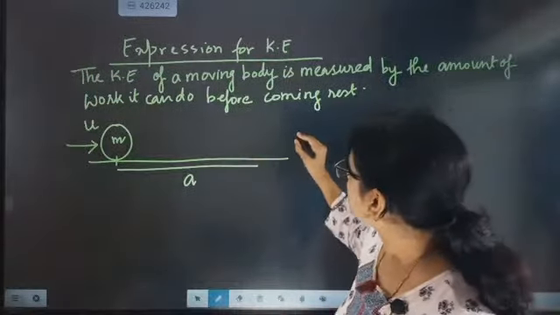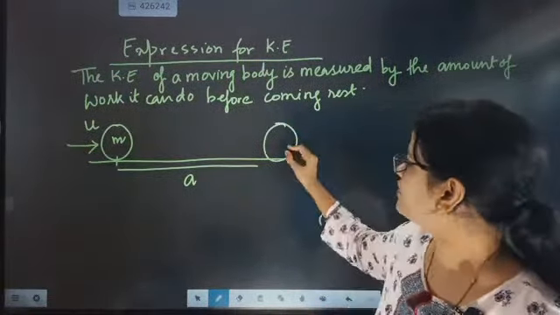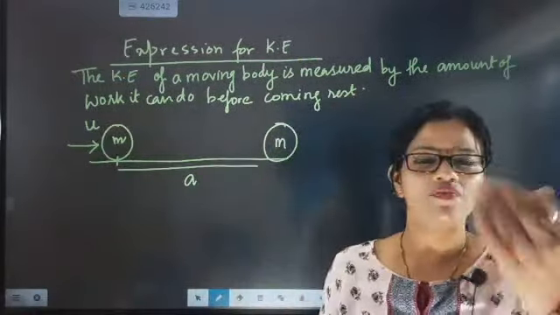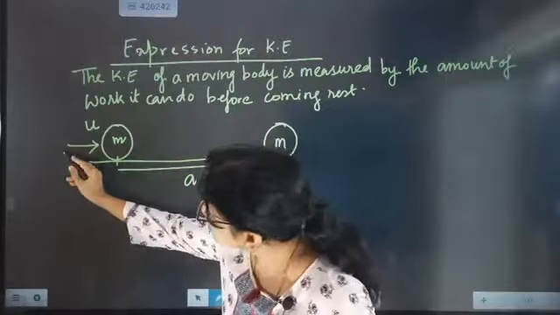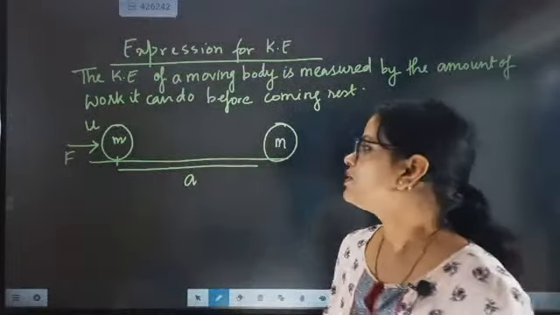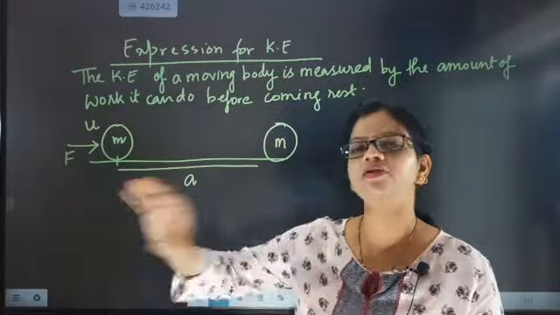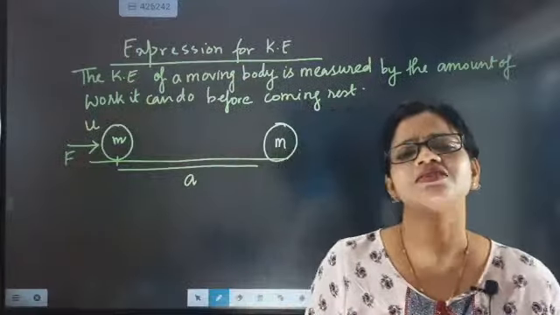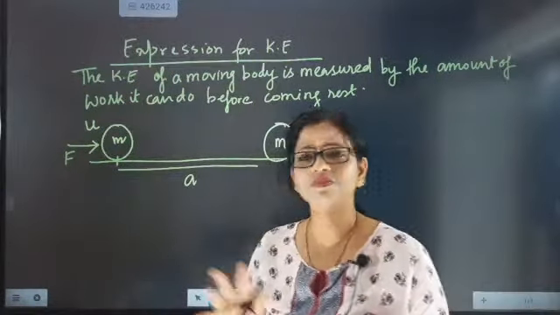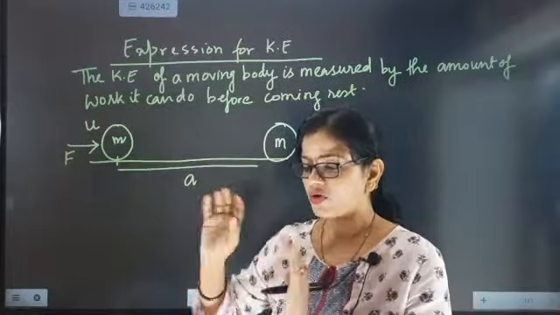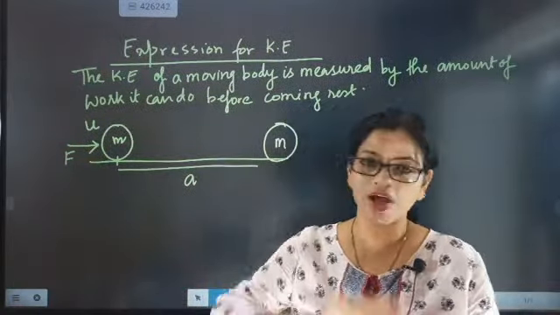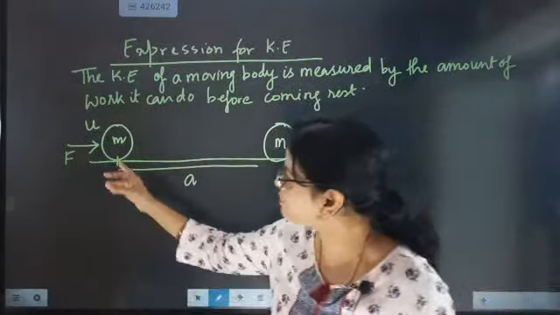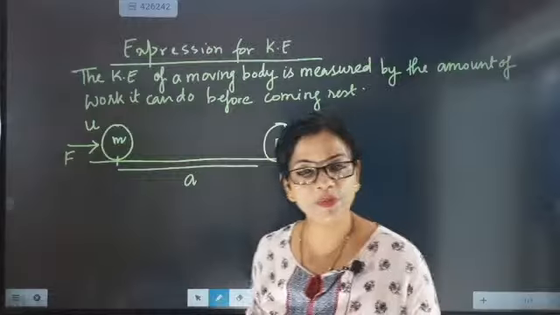Now look here beta. After the application of an external force, the body will come to another location. You have given force F to the body. Just take a ball and slide it. Once you slide it, the ball will move from one place to another, which means the body will have acceleration. Why? Because an external force is applied. Because of that external force, the body moves from point A to point B. The mass of the body remains the same.